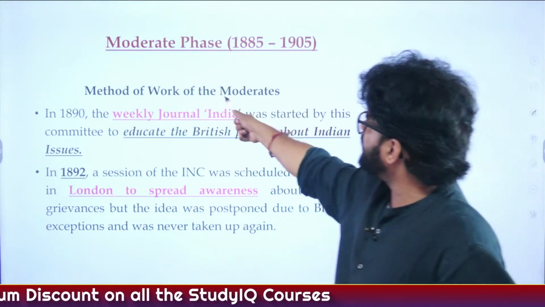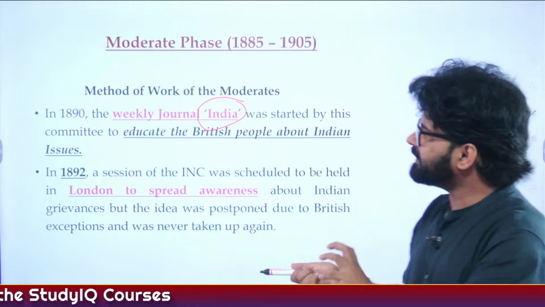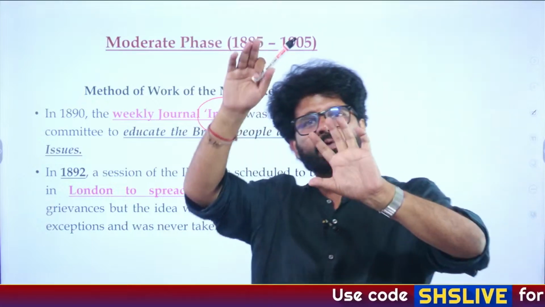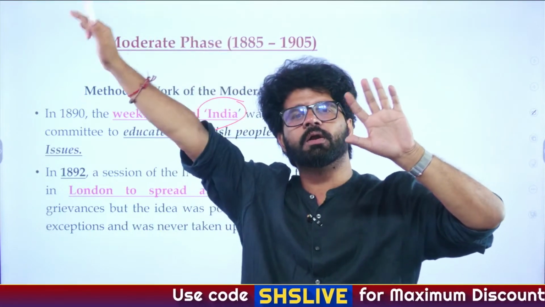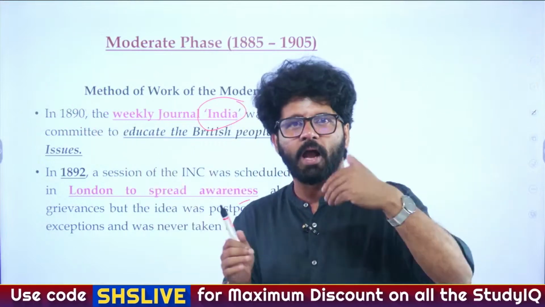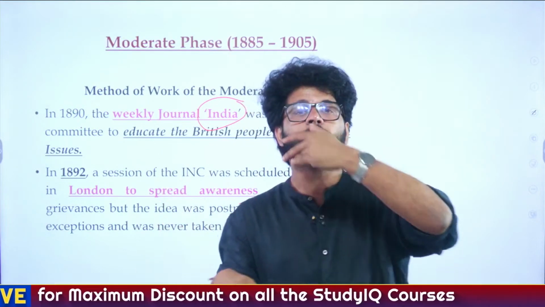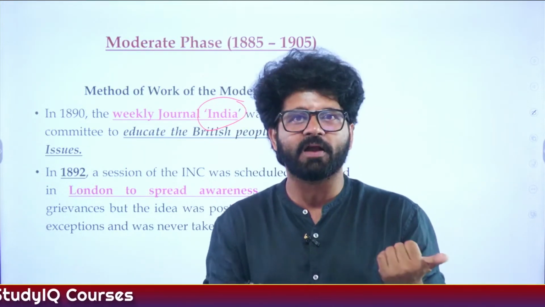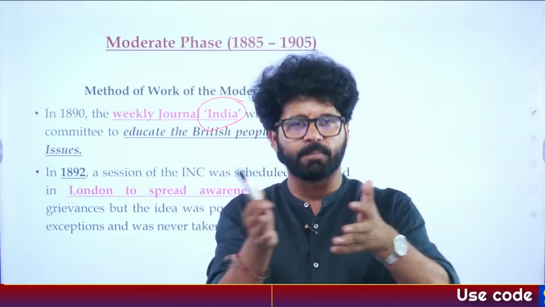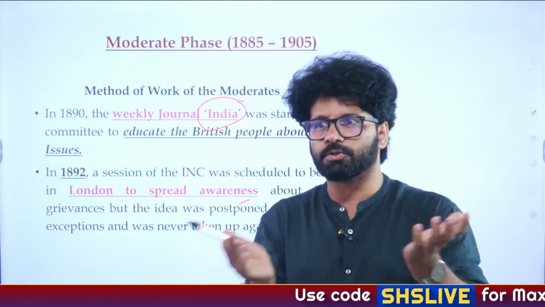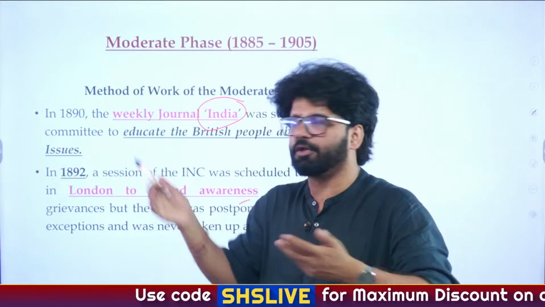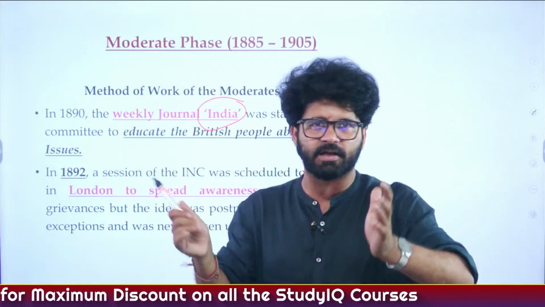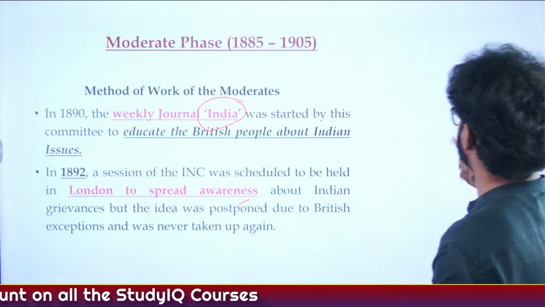Again, here we are talking about INC. They started a weekly journal called India. And that is one thing which most of the people don't know about. They wanted to establish their own things. They wanted to establish an English version, or a branch in London. But as we have discussed, by 1887, 1888, Britishers realized what they had done. Maybe if it was a safety valve for them, it backfired on them because it was becoming bigger and better, and they were doing things which Britishers did not think initially, according to scholars, that they would be able to do. So they were becoming bigger, they were expanding in different areas, and Britishers started hating it, which you will see later on.